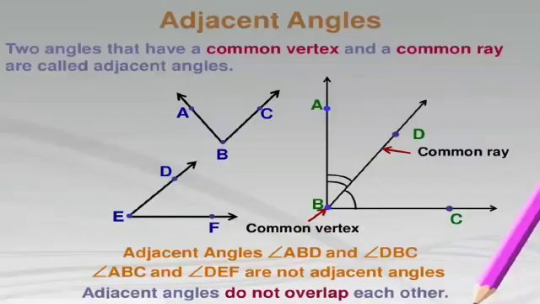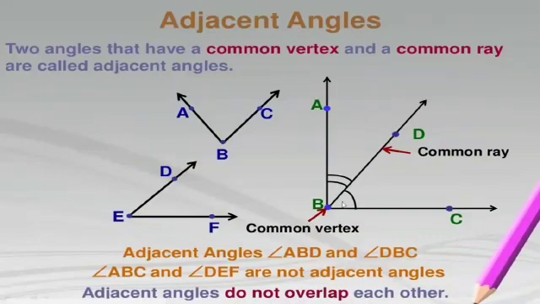So let's start with adjacent angles. As the name suggests, adjacent means next. So here adjacent means the very next angle. So two angles that have a common vertex and a common ray are called adjacent angles.